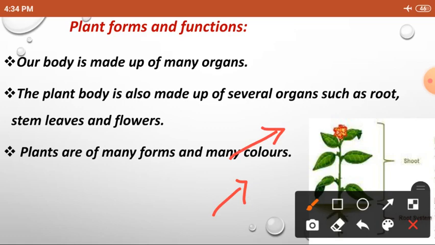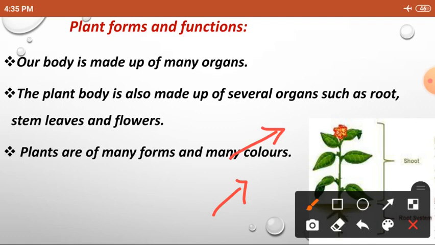Next, the shoot system. The main process of the shoot system is photosynthesis. Respiration and transpiration also take place in the shoot system.